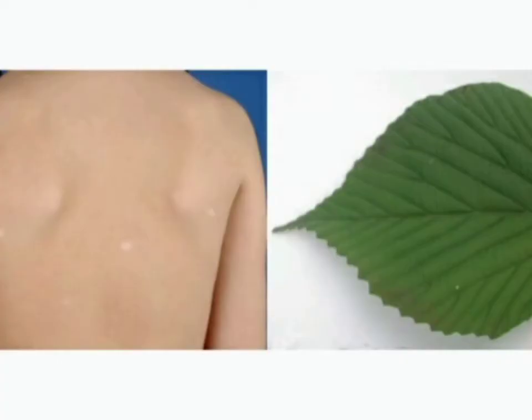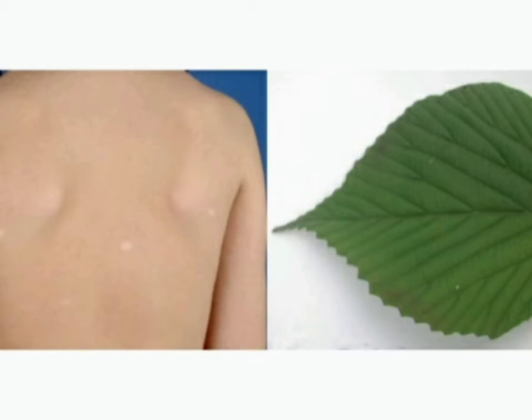Now can you appreciate these marks? What are these? These are actually the ash leaf macules, which are found in a pediatric patient while examining his buttocks. So you can see here how it looks, hypopigmented macules that are found, and this is one of the features of tuberous sclerosis. Now this slide is actually for comparing the left and the right. You can see the right side is the ash leaf and the left side is the macule, which is a hypopigmented area, which looks like in the shape of an ash leaf.